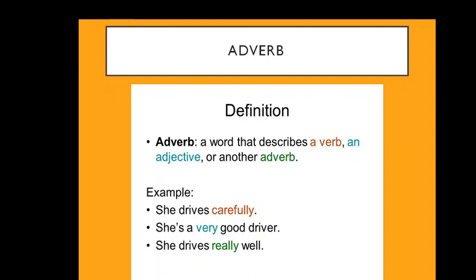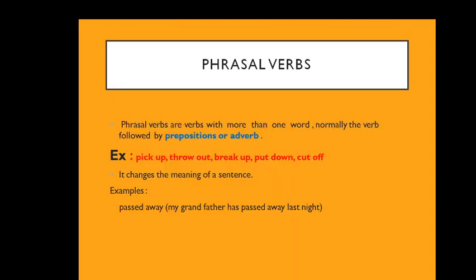Yes, did you understand? An adverb will tell us about how the action is being done. Okay? So till now we have learned what is a verb, we have seen what is a preposition, and also we have learned what is an adverb. Why did we learn all this? Do you know, children? This will help us to learn about phrasal verbs. If you want to learn phrasal verbs, we have to know what is a verb, what is a preposition, and what is an adverb.